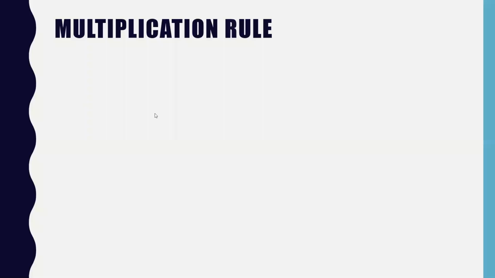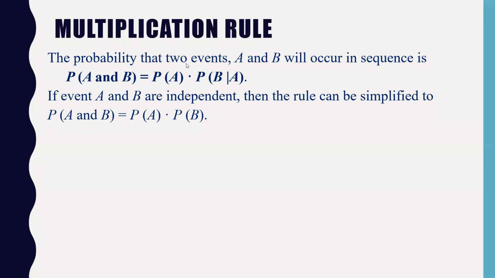So what is multiplication rule? If the probability has two events, let's say A and B, which occurs in sequence. So this is very important. It should occur in a sequence. So the probability of A and B will be called as probability of A and probability of B by A. So already I have discussed this in the previous slide where if A and B are independent event, then probability of A and B can be written as probability of A into probability of B. So don't get confused. We write this as probability of A intersection B, which can be written as probability of A into probability of B by A.